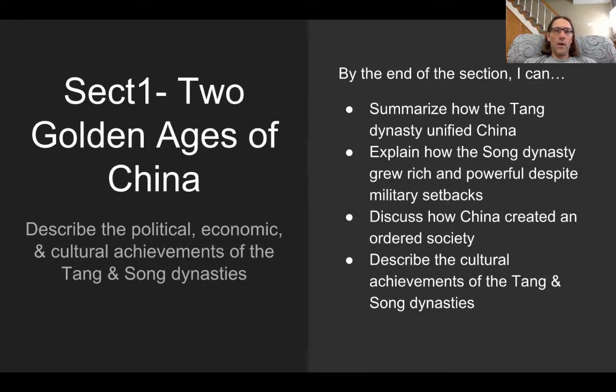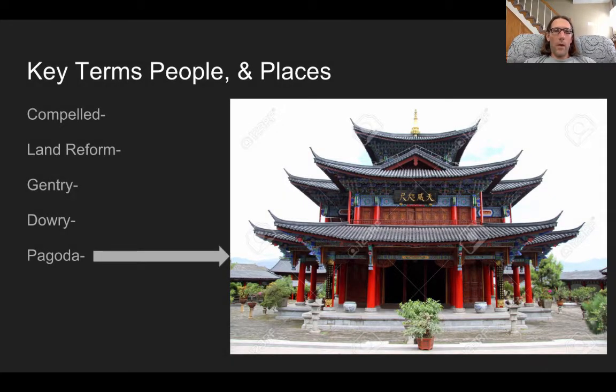So the section 1, two golden ages, the Tang and the Song. So how the Tang unified, how the Song grew rich, how China created an ordered society, and cultural achievements. And some of these things are things that we've already talked about in the past, going way back when. So key terms: compelled, land reform, gentry, dowry, and this is an example of a pagoda.